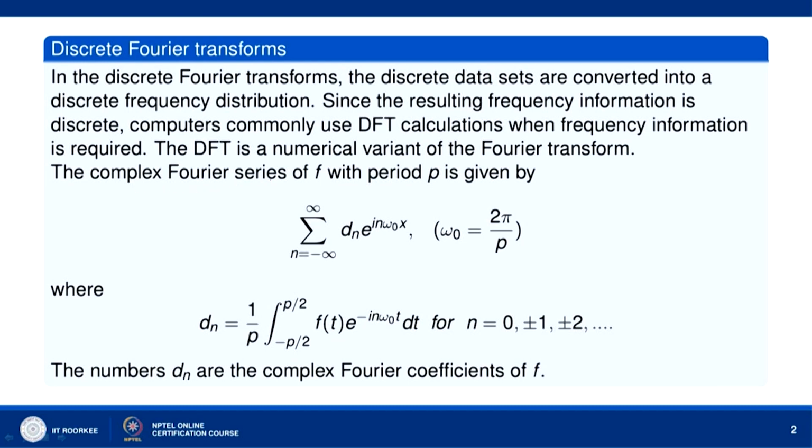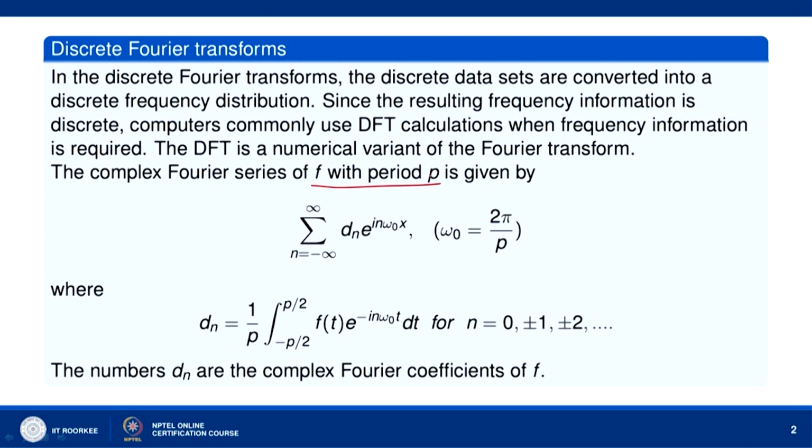The complex Fourier series of f with period p is given by sigma n equal to minus infinity to infinity d_n e to the power minus i n omega naught x, where omega naught is 2 pi over p. The values of these Fourier coefficients d_n are given by 1 over p integral from minus p by 2 to p by 2 of f(t) e to the power minus i n omega naught t dt, when n takes values 0, plus minus 1, plus minus 2 and so on. The numbers d_n are called the complex Fourier coefficients of f.